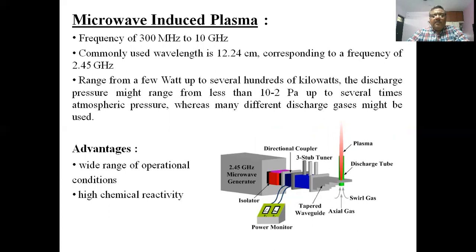The discharge pressure might range from less than 10 or 2 pascals up to several times the atmospheric pressure, whereas many different discharge gases might be used. The advantages are the wide range of operational conditions and high chemical reactivity. This is a schematic diagram of the device, where a waveguide is being used to guide the beam.